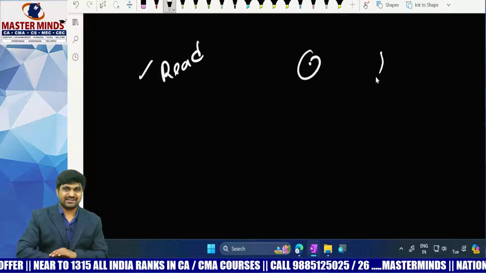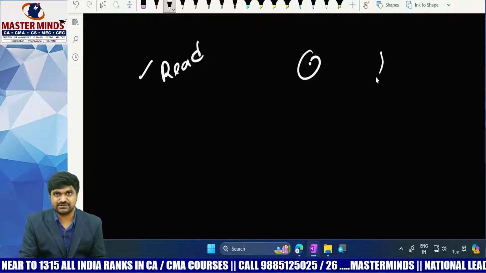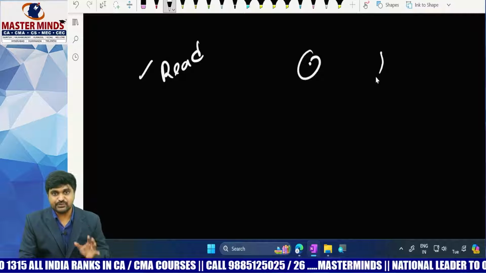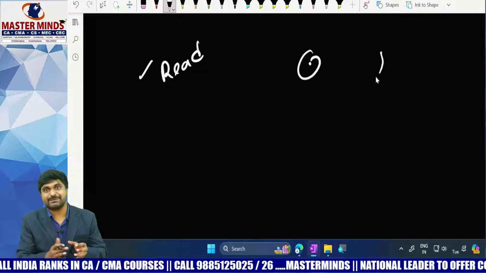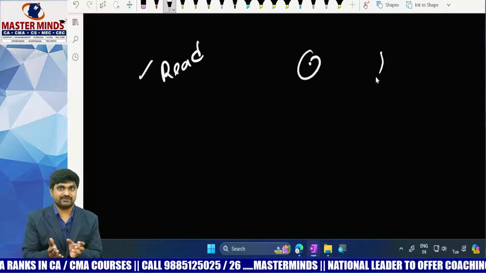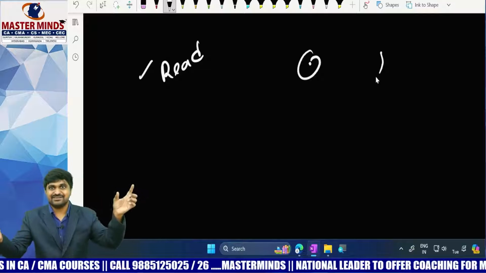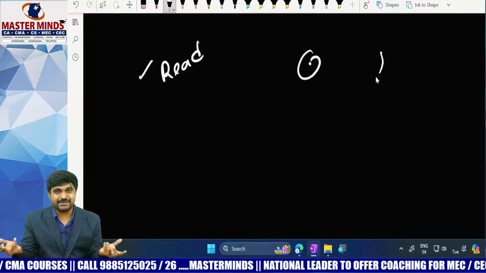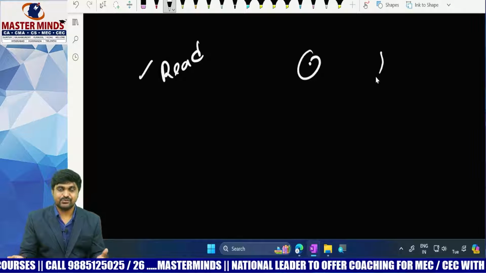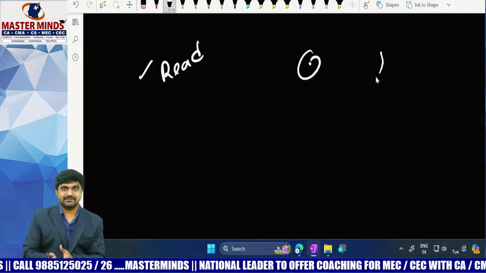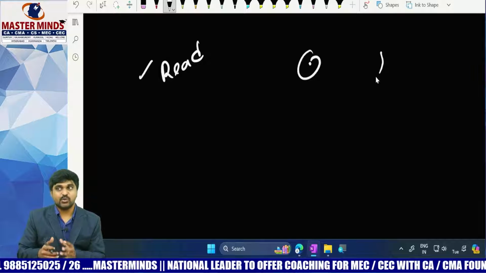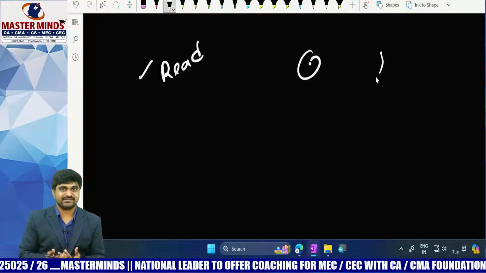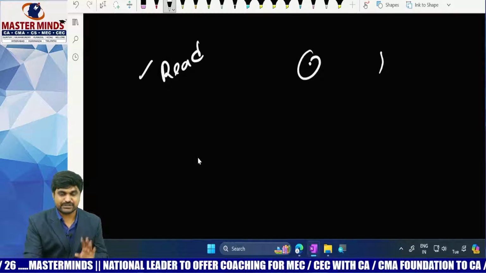So just mugging up is not sufficient to understand the provision. So you need to read the provision in a proper manner. That is very, very important. So just reading from A to Z is completely a waste of time. So read according to grammatical meaning. Then you can easily understand what the lawmaker wants to say to us. So reading is very important.